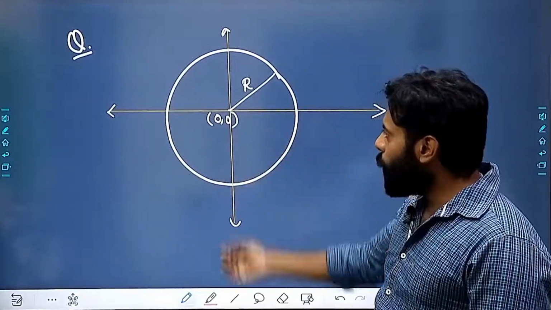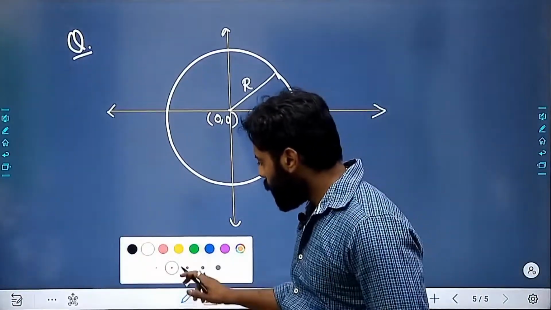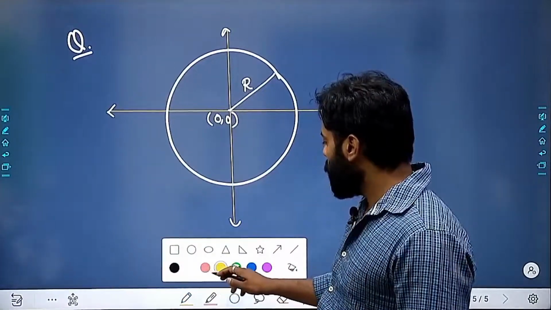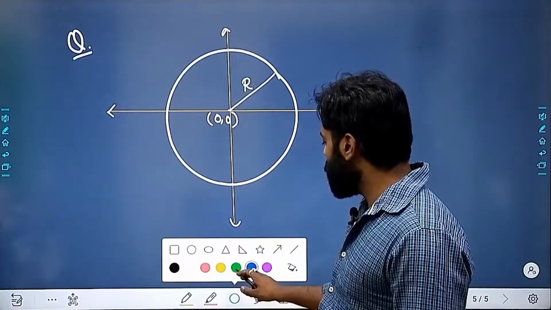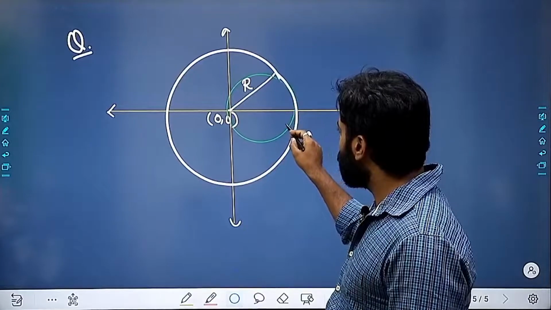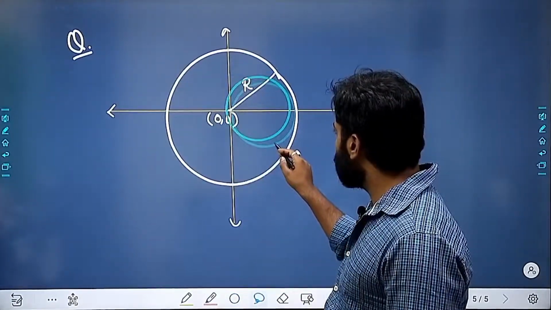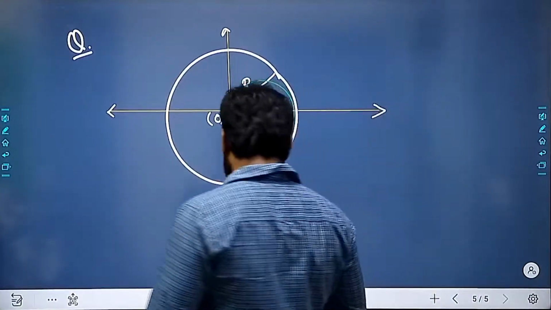Now what you do is remove one part, one area, from here. You remove this part.